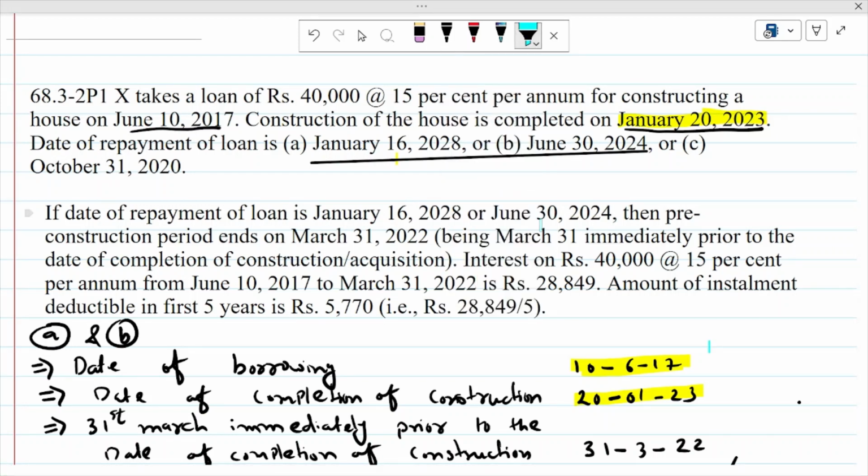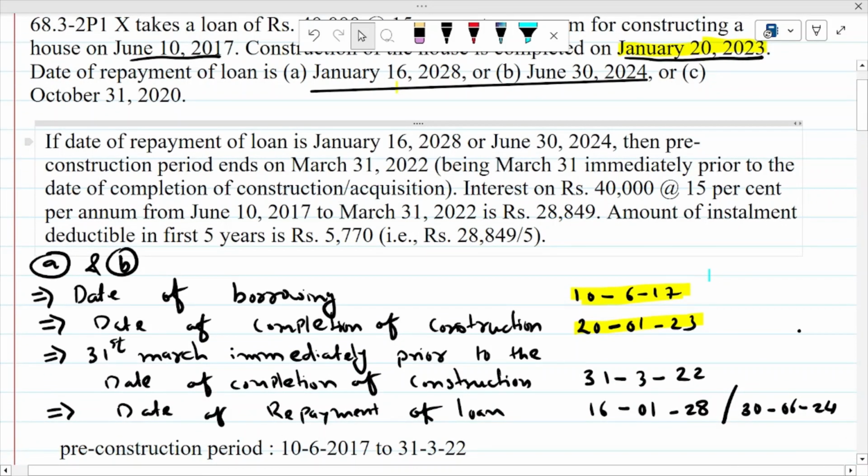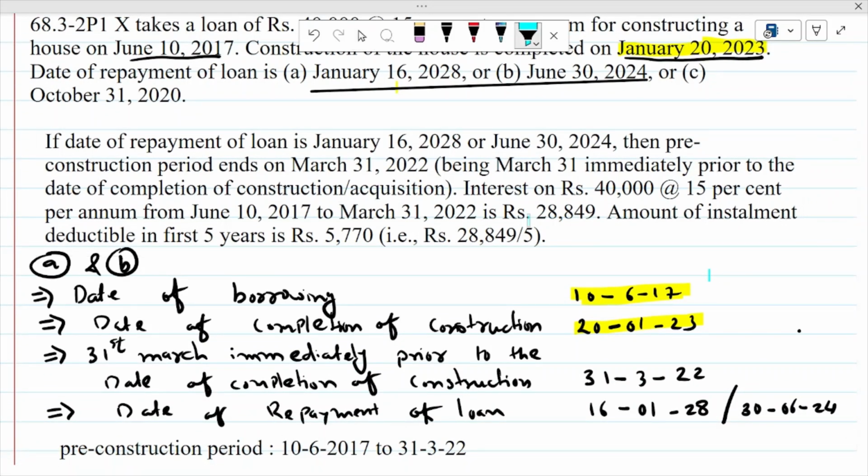Next one is 31st March. Now you don't have to consider this date because you have to find out 31st March immediately prior to the date of completion of construction. Means before this date, which 31st March will come first.